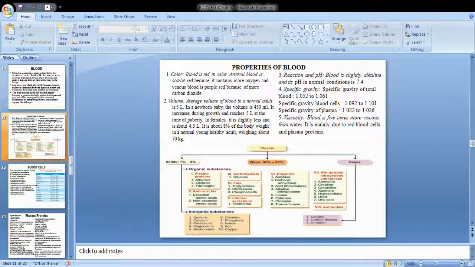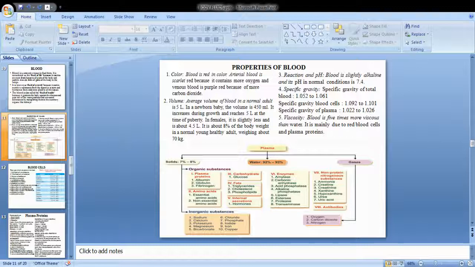And we know in the previous class we studied that 8% of the body weight is made up of blood. When you take 70 kg as a normal weight of an adult human being, 8% of the body weight is made up of blood. And the blood is slightly alkaline, 7.4 pH, and it has a specific gravity, and it is viscous in nature. It is not like water.